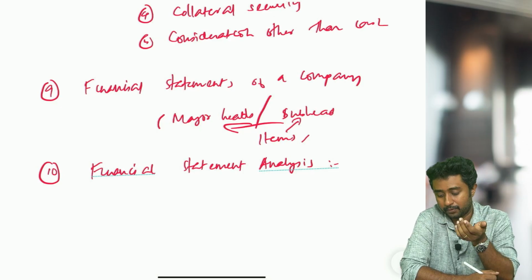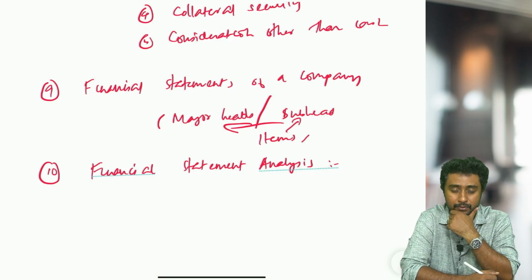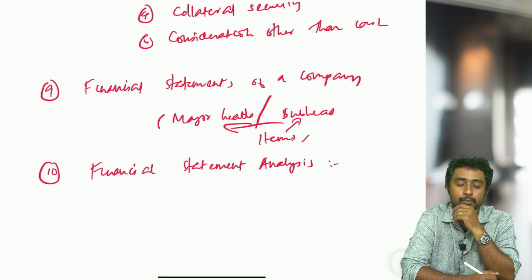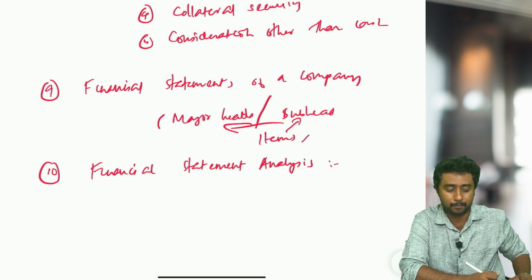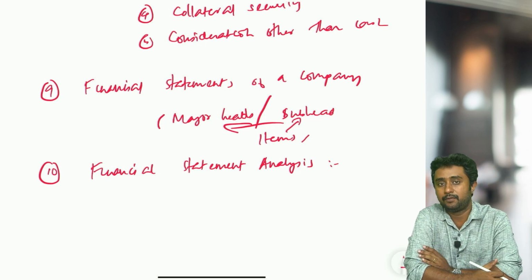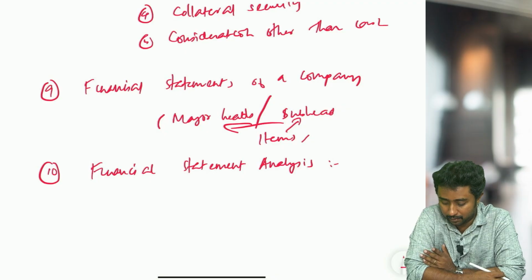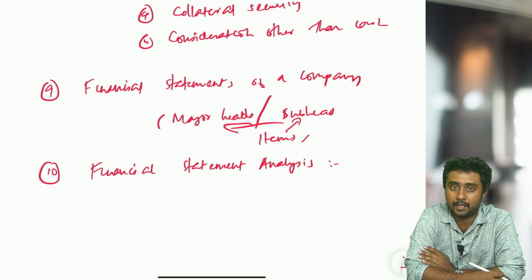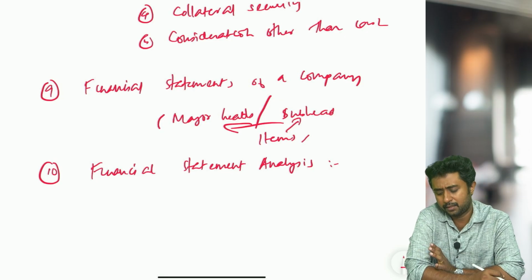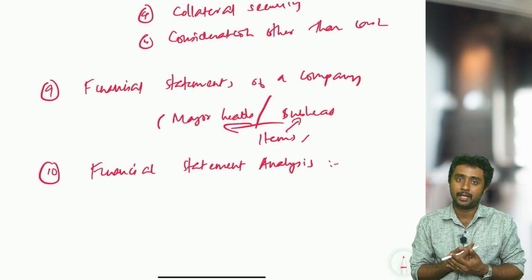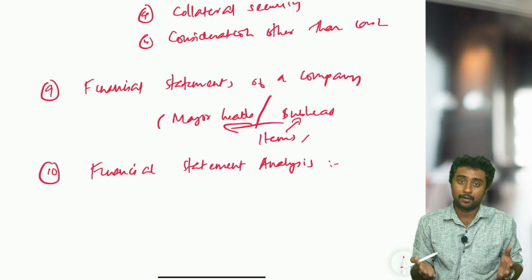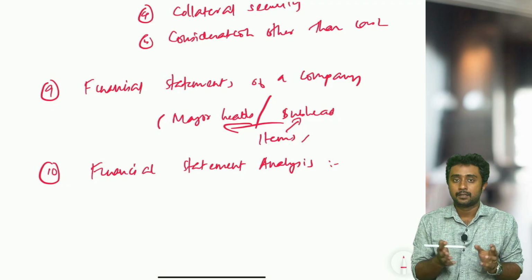If you get a copy or PDF of the NCERT book, the details will be given. Limitations will be there in the NCERT book. Some books may not print limitations and all. So if it is there in your book, study that. Then other topics: the importance of financial statement analysis and which tools are used. Tools means basically ratios, comparative common size statements, and cash flow statement. These are the tools. Also, what are the different names or different types of financial statement analysis? Study examples of different types of financial statement analysis.